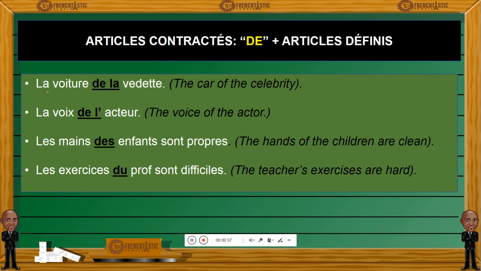The first sentence, la voiture de la vedette. The car of the celebrity. Next one, la voiture de l'acteur. The car of the actor. As you can see here, of the, de la, de l', L apostrophe.